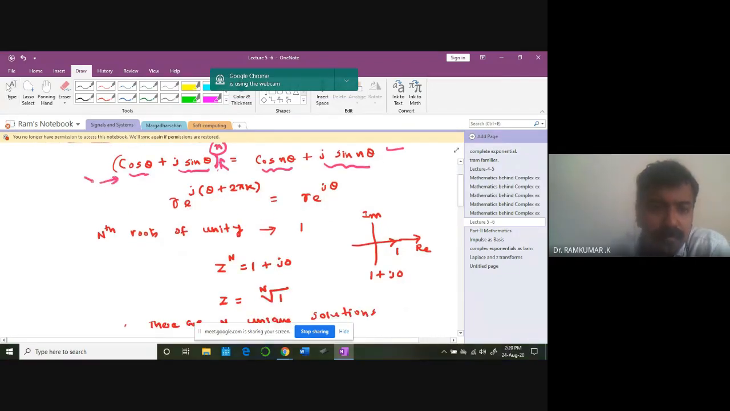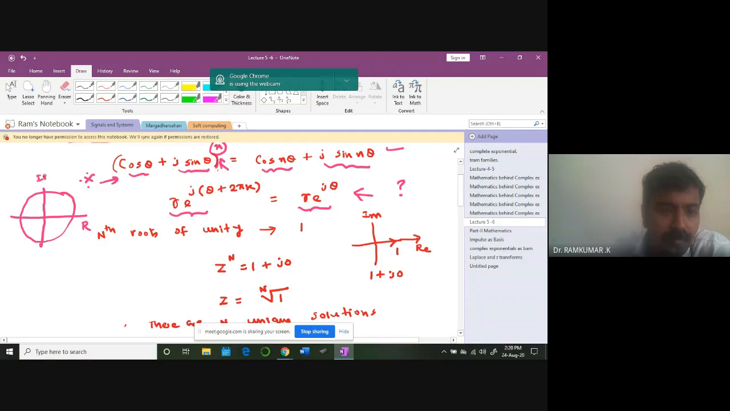This formula is important. And also we know that r e power j(theta plus 2 pi k) is equal to r e power j theta. Why? What is the answer? Our rotating vector is like this. This term is the real term, this is the imaginary term. This is cos theta, this is j sin theta. So e power j theta, a vector, can be represented as two components.